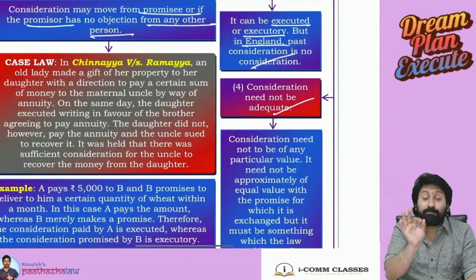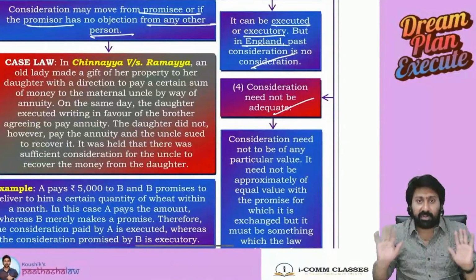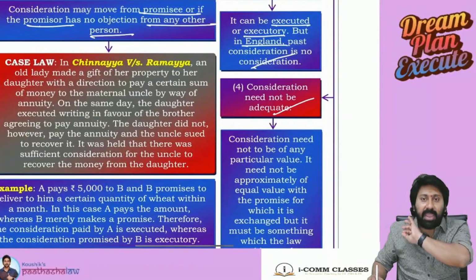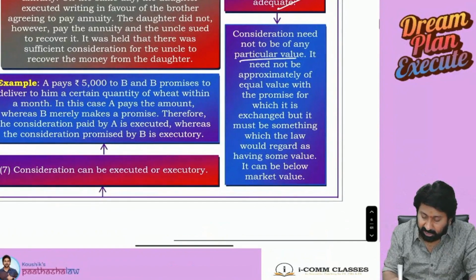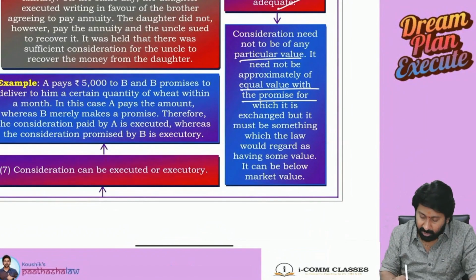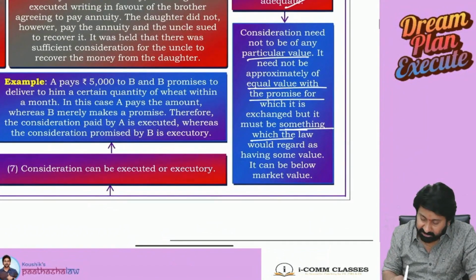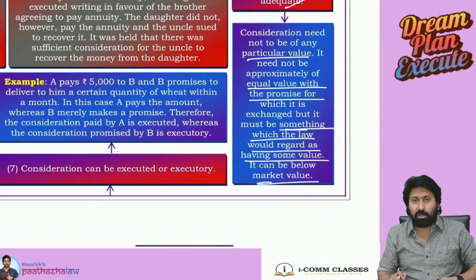Under the Contract Act, something should be there in return. I'm not saying that the exact amount should be there in return. So consideration need not be adequate. Consideration need not be any particular value. It need not be approximately equal value with the promise. Are you understanding? But it must be something which the law would regard as having some value. It can be below market value also, no problem.